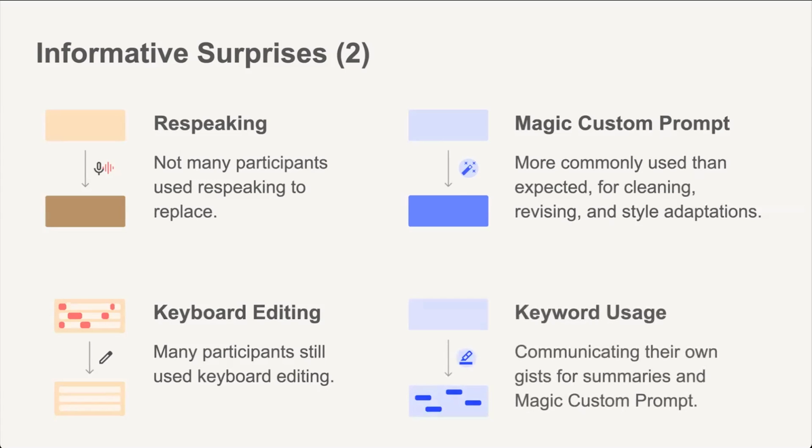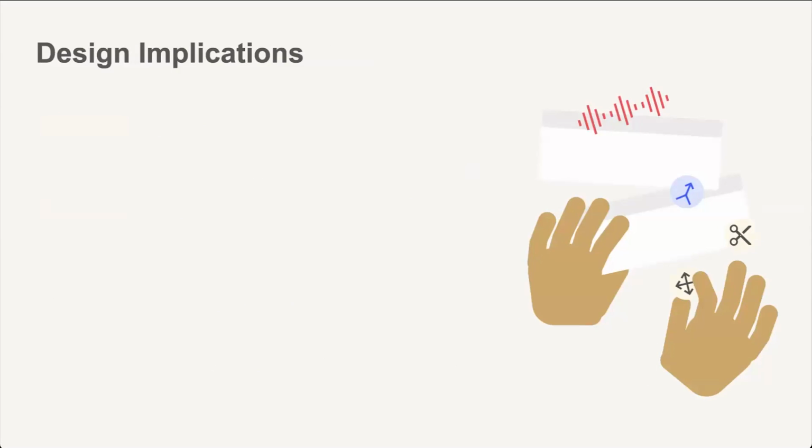Lastly, keywords were used by a few participants in a more substantive way than we expected. They were used to communicate the participants' notion of what was the most important gist of a passage, such as when requesting a resummarization or using the magic custom prompt. We'd like to conclude with some tangible design implications.